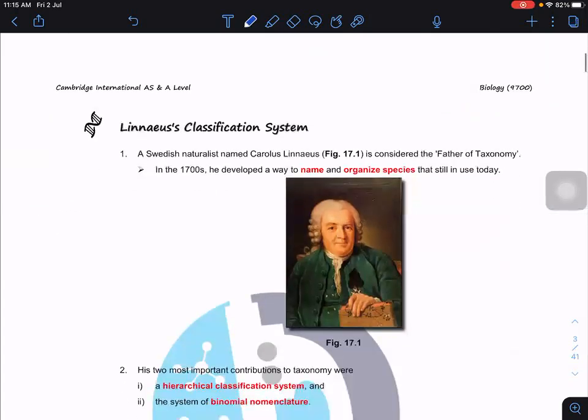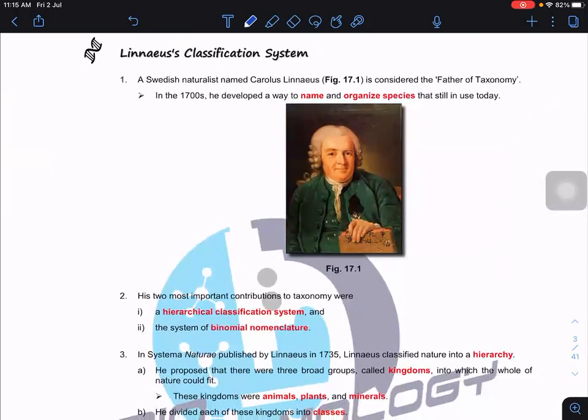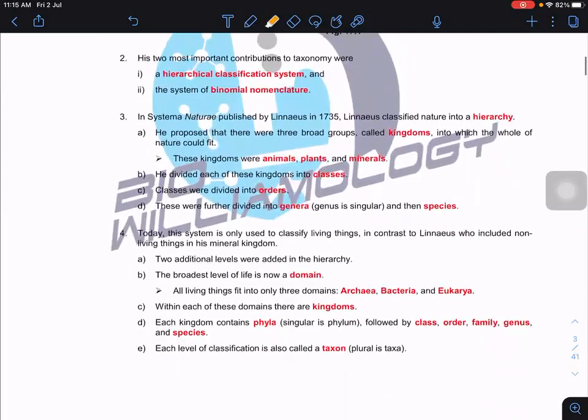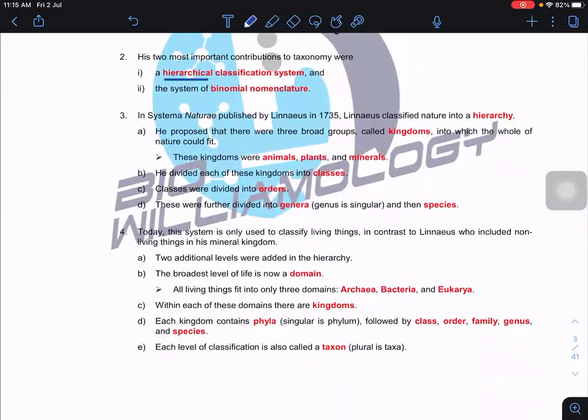Now the first, or what we call the father, the father of the classification system is Carolus Linnaeus. He's the father of taxonomy. He was the one who developed a way to name and organize species that is still in use today. His two most important contributions to taxonomy are the hierarchical classification system and binomial nomenclature, which means how we name a particular species. He published a book called Systema Naturae.